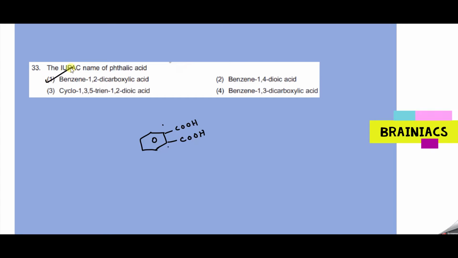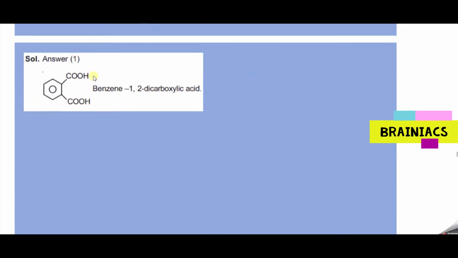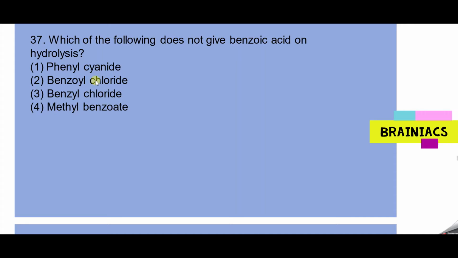Tell me the answer for this one. Which of the following does not give benzoic acid on hydrolysis? So first you have phenyl cyanide. Phenyl means C6H5 with the cyanide. Benzoyl chloride.